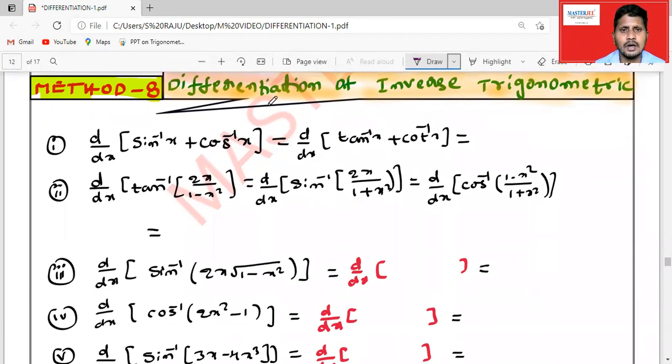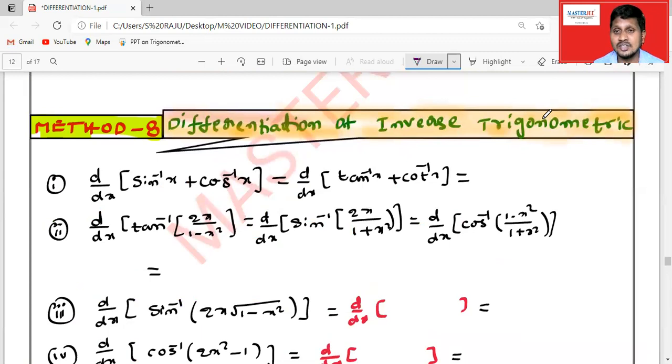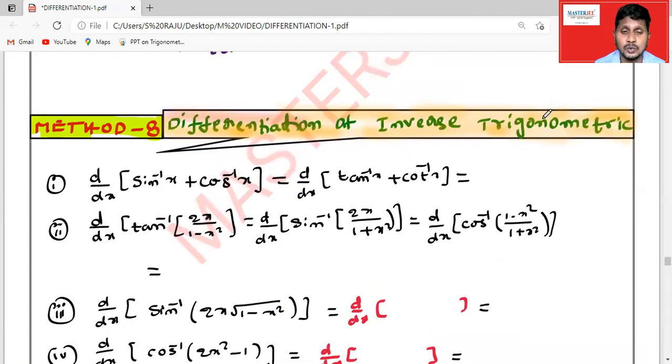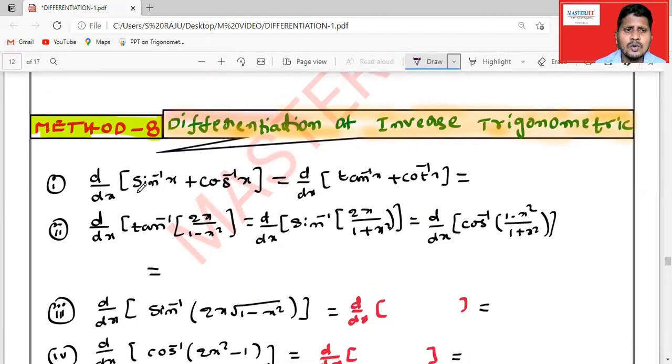See, differentiation of inverse trigonometric functions. My suggestion is that you must remember all the formulas. If you want to differentiate sine inverse x and cos inverse x, sine inverse is 1 by root over 1 minus x square, and cos inverse is minus 1 by root over 1 minus x square.